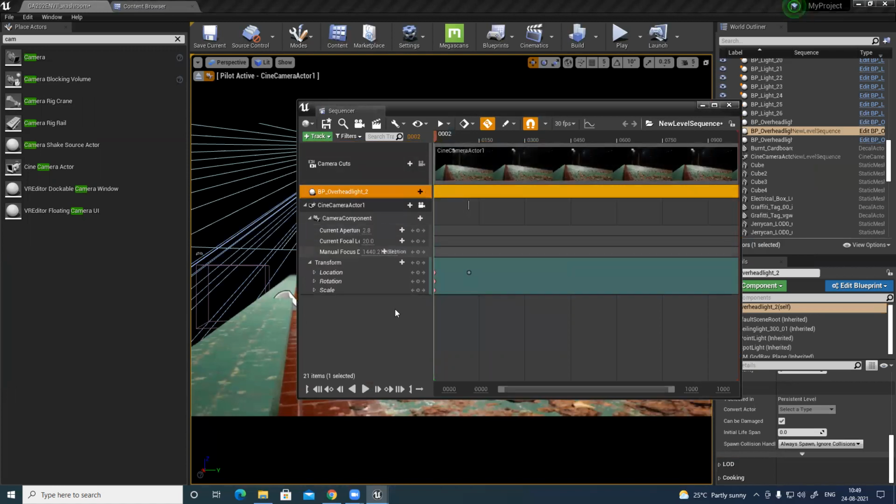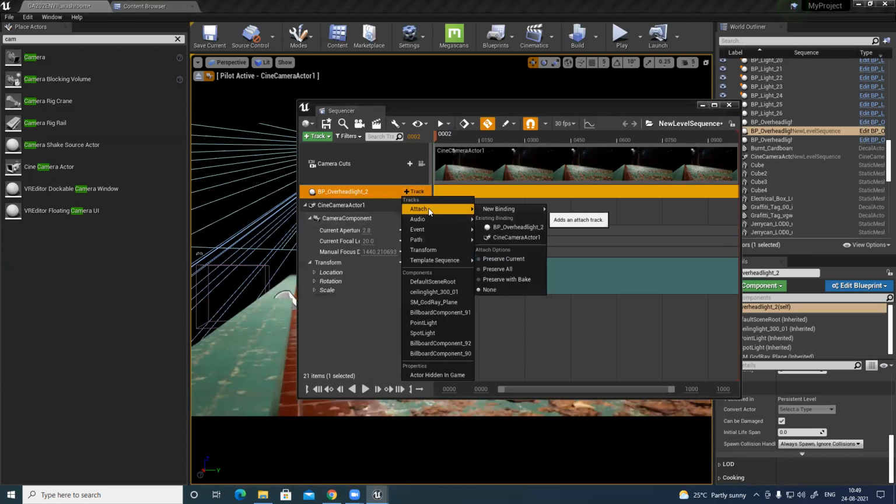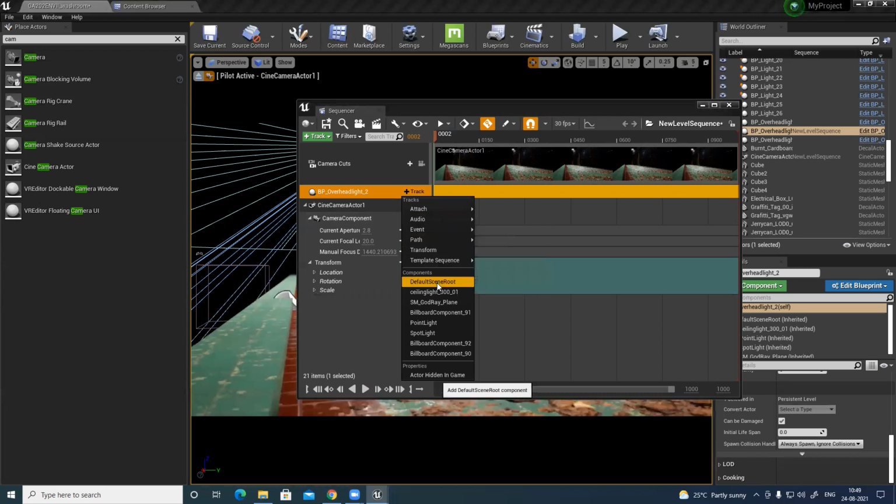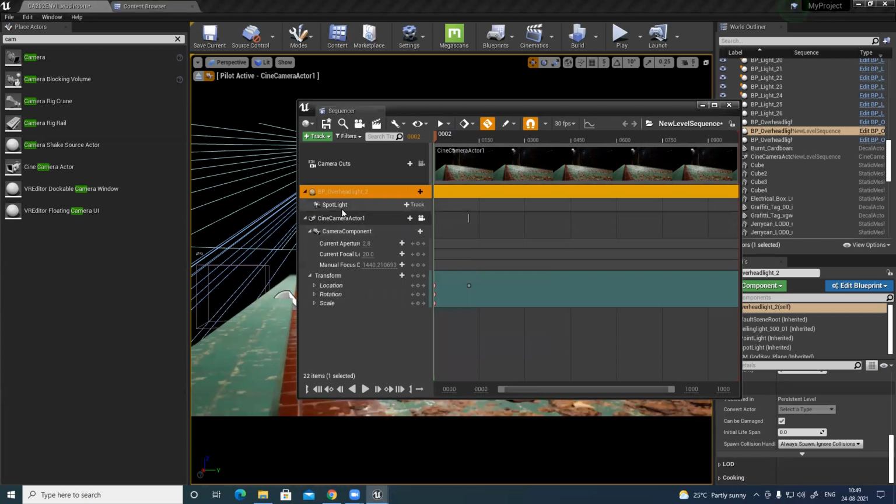Now this blueprint is here, and what do you want to do with the blueprint? Here you can see track. There are a lot of extra options. Point light and spotlight are already there as components. I want to track my spotlight, so the spotlight came here.